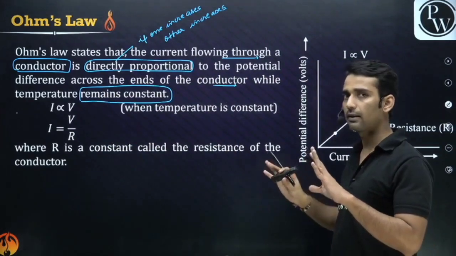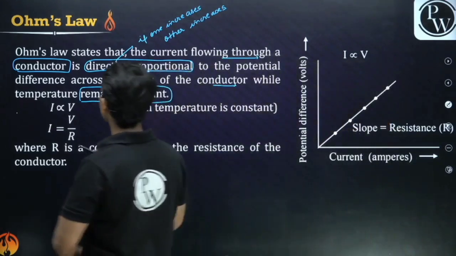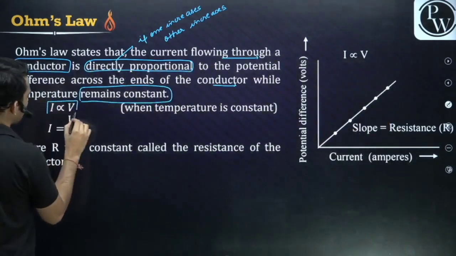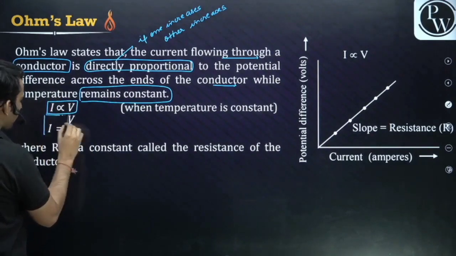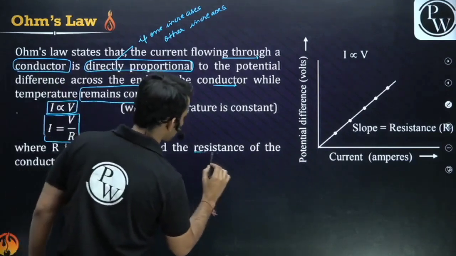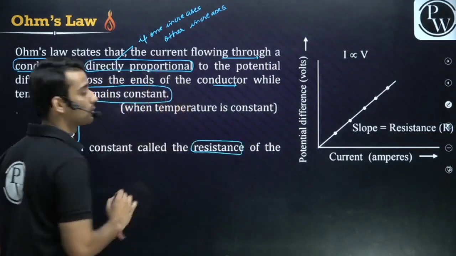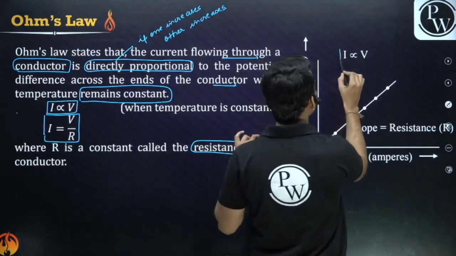Like we are conducting an experiment at room temperature, 25 degrees centigrade. So guys, current flowing through a conductor is directly proportional to voltage. If I remove this proportionality constant, I will get I equals V by R, where R is a constant known as the resistance of the circuit. So guys, both are linearly related.